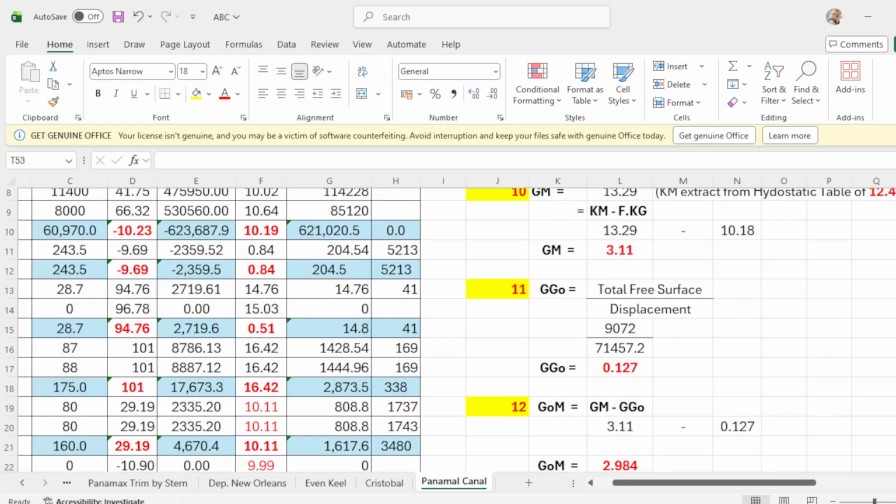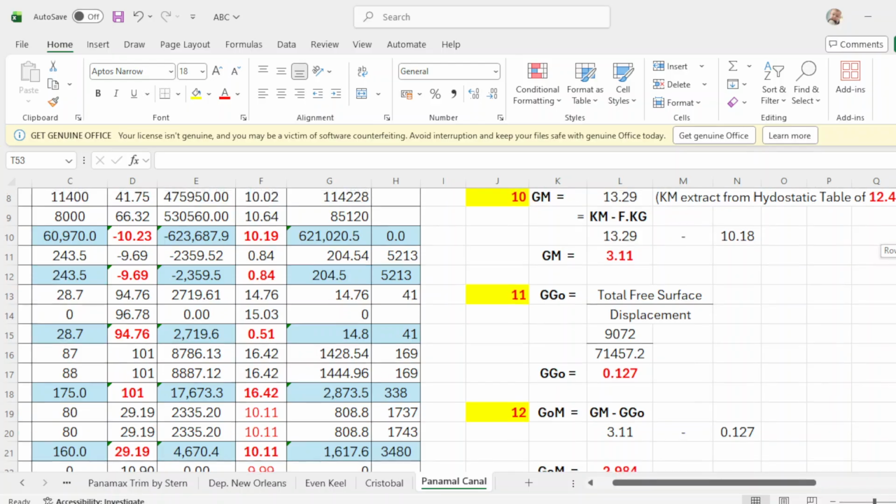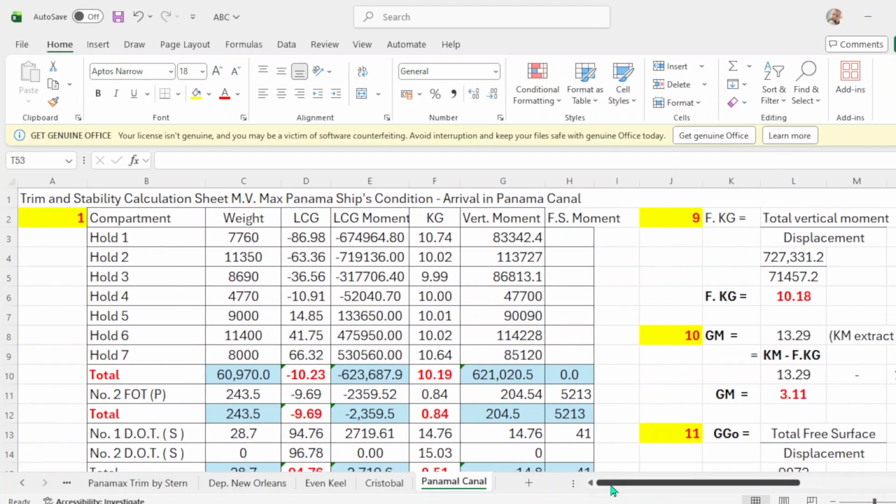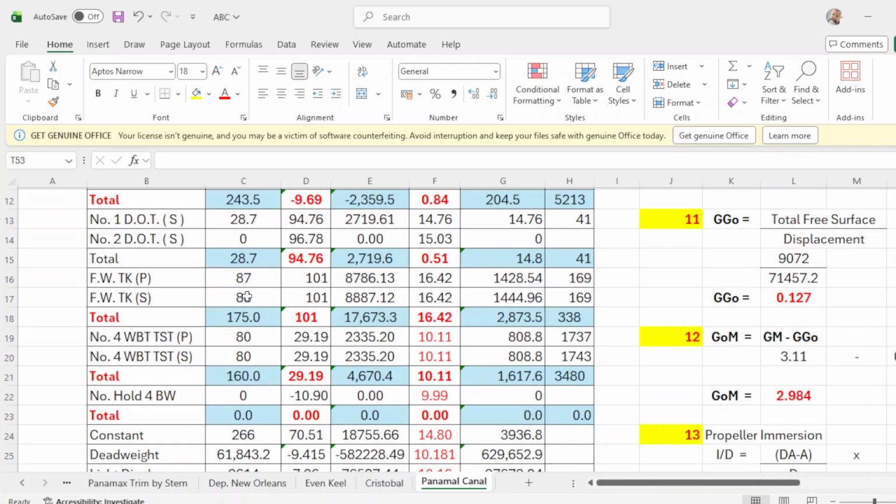Number 11, to find the GGO, so total free surface over displacement. Where can you find the total free surface? This is your final total free surface moment. You can find this one on liquid, not on solid. So FO is liquid, DO is liquid, fresh water is liquid, ballast is liquid.